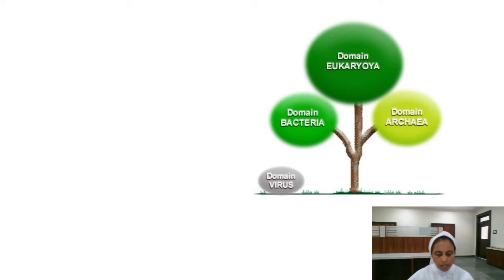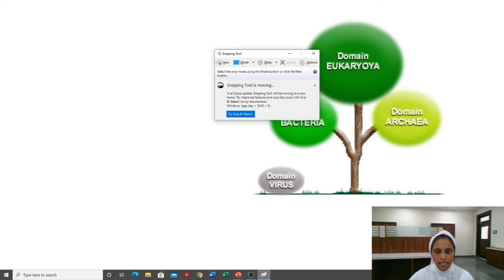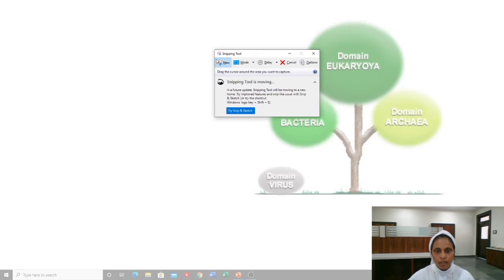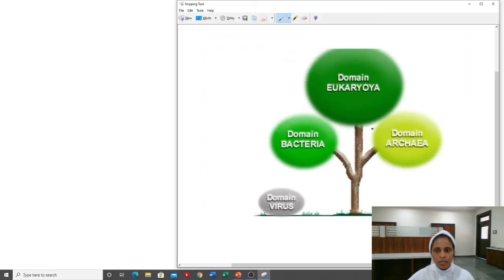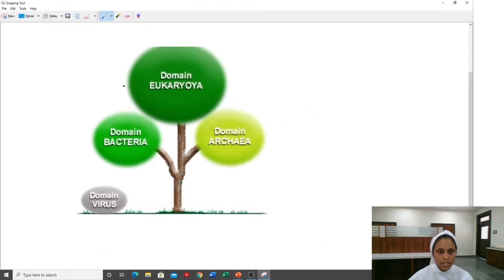Now, during the developing phase of it, in the year 1990, it was very important. Everyone, please pay attention to it. In 1990, Carl Woese gave us the 3-domain system. He was the scientist who gave us the 3-domain system. So Carl Woese in 1990 provided the 3-domain system. So let us see it in detail.